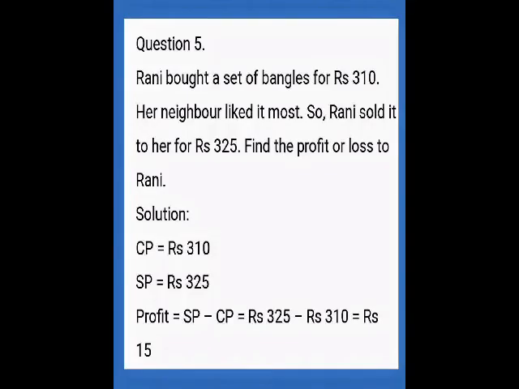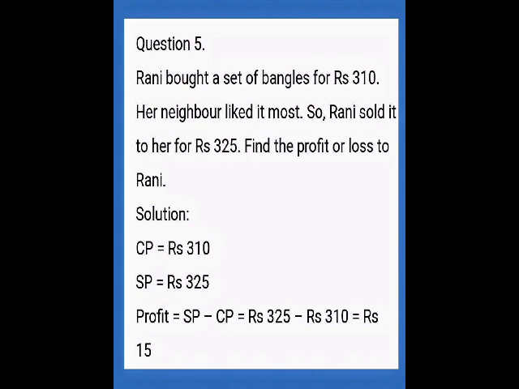Question number 5. Rani bought a set of bangles for rupees 310. Her neighbor liked it most. So Rani sold it to her for rupees 325. Find the profit or loss to Rani. Here bought means cost price. Cost price is rupees 310. Selling price is 325. If selling price is greater than cost price, there is a profit. So profit is equal to SP minus CP, which is equal to 325 minus 310, that is equal to rupees 15. So Rani got a profit of rupees 15.